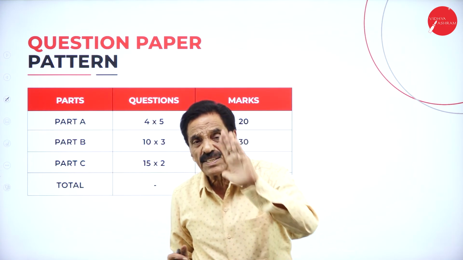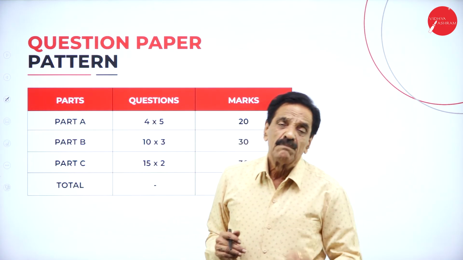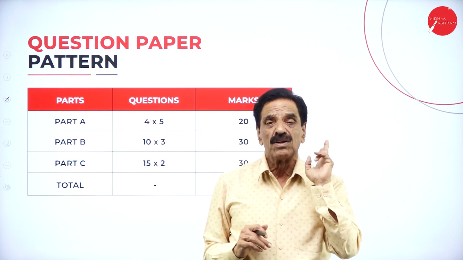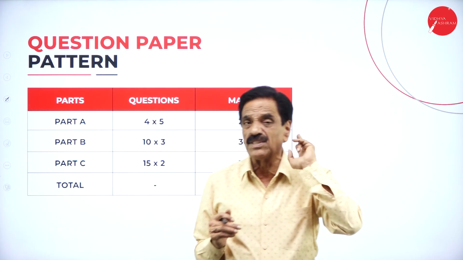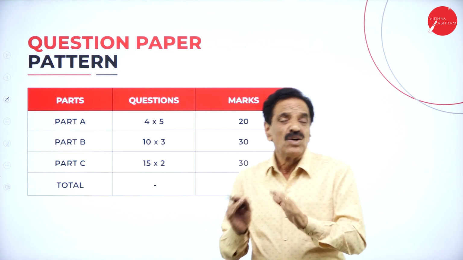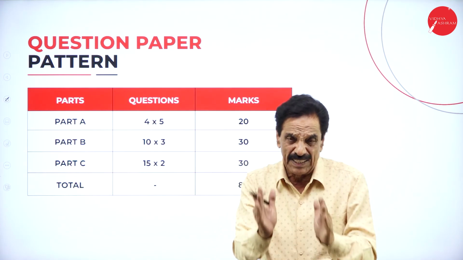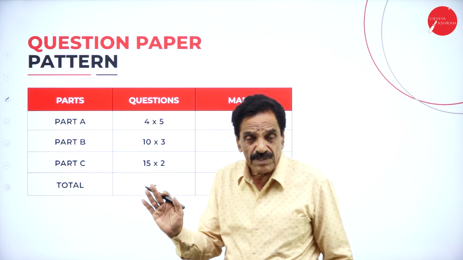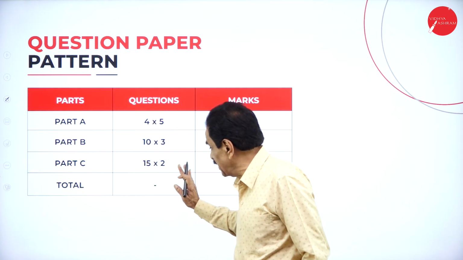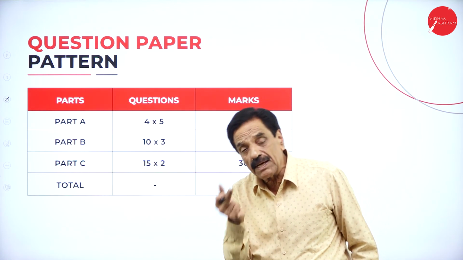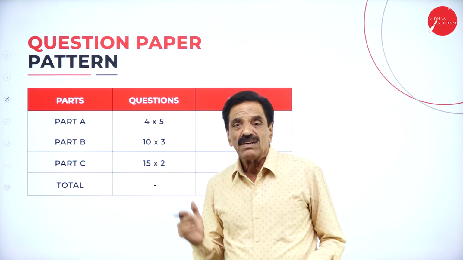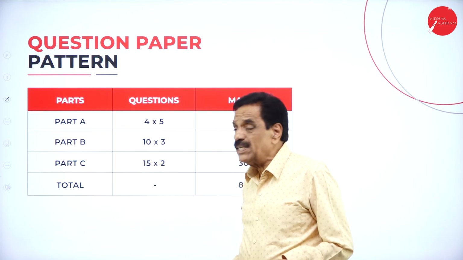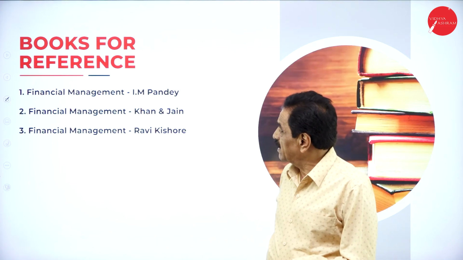So internal is a must. Paper minimum is 30% of 80, which is 24. You have to score that. Don't neglect the internal; internal is a must. You will take the average of the 2 internals; we conduct 3 internals. Paper minimum is 30% of 80, which is 24. Regarding the problems, we'll go into detail in the next session.